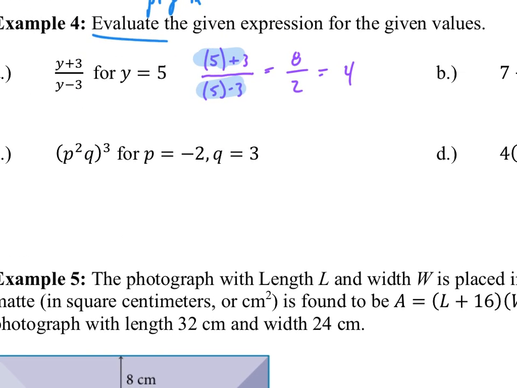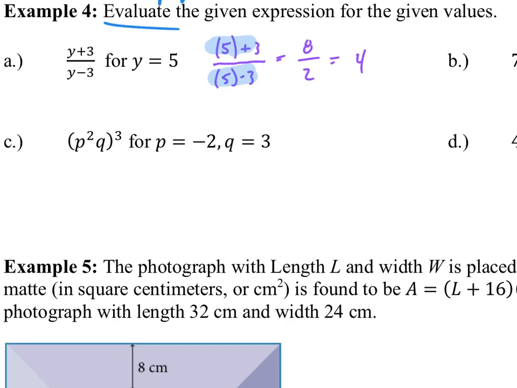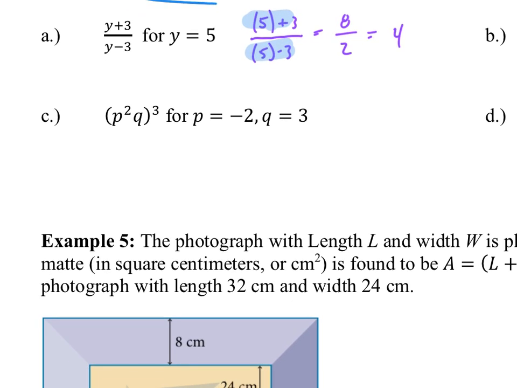p squared q cubed for p of negative 2 and q of 3. So plugging in, I get parenthesis, negative 2 squared. So make sure that square's on the outside there. And then parenthesis again, 3. Close that, close the big set, and then we have a cubed. So going inside the parentheses, we need to be inside the big set, and then inside the little sets there aren't anything to do particularly. So then on the outside, so here, we need to square.